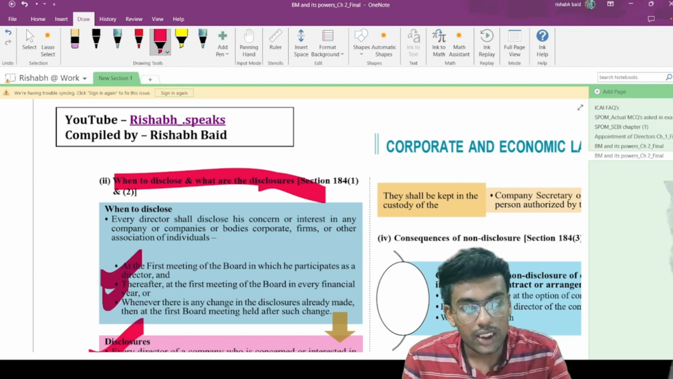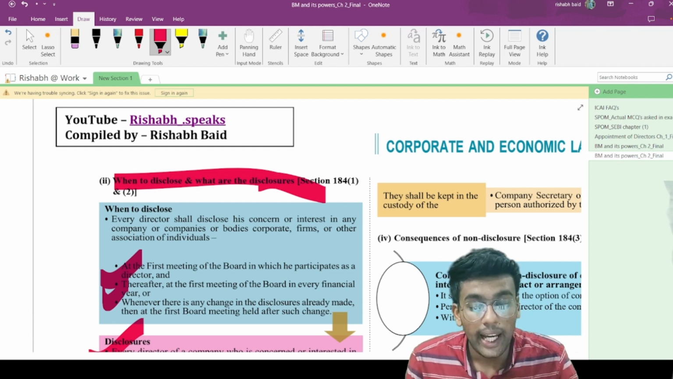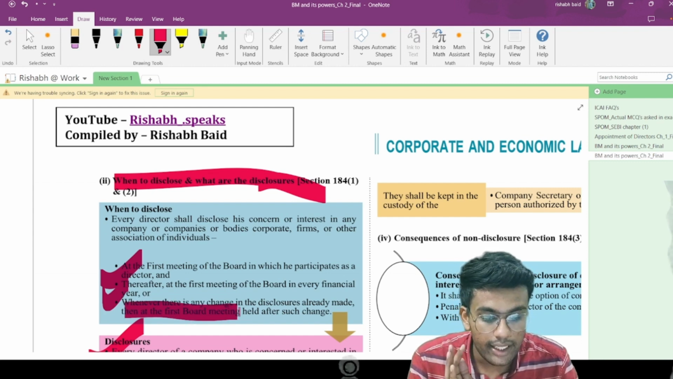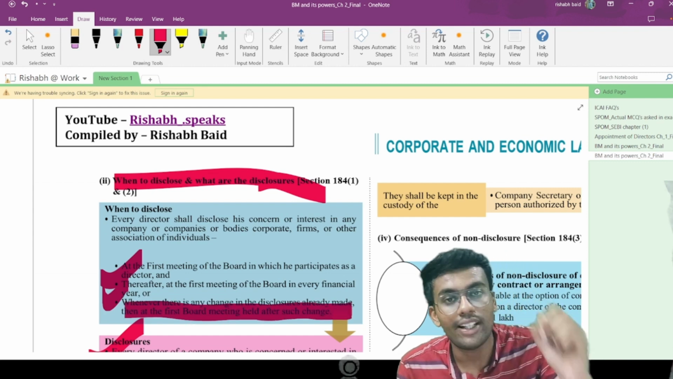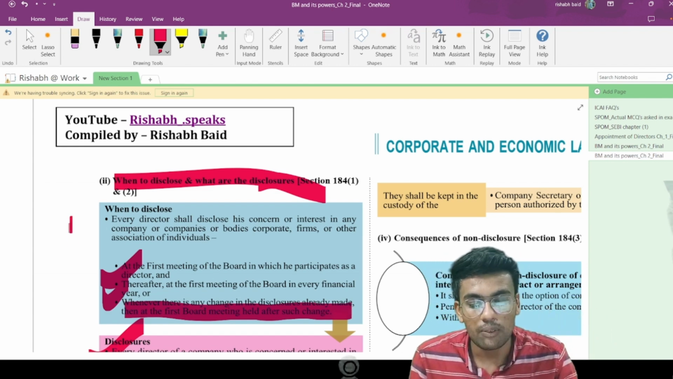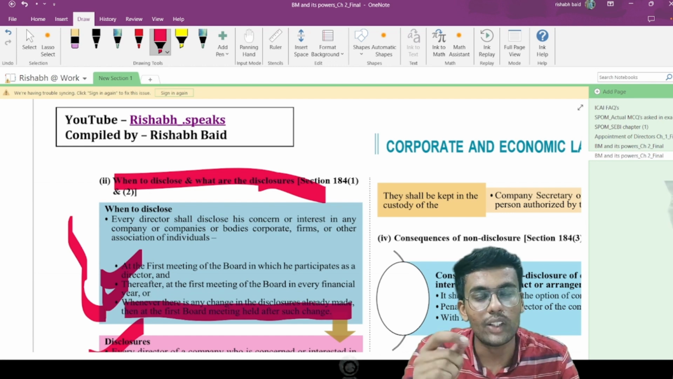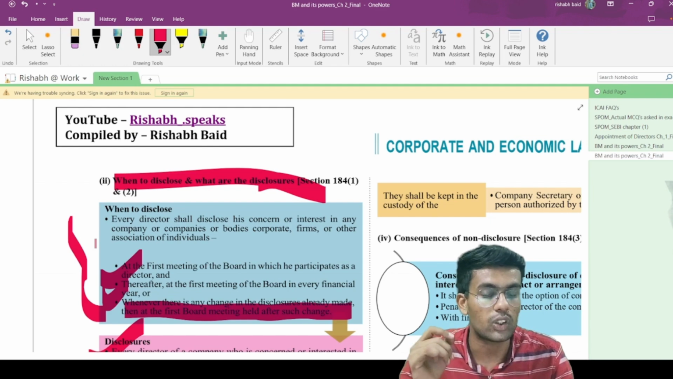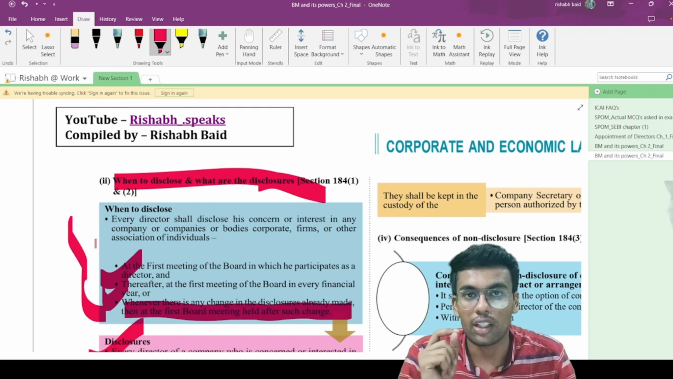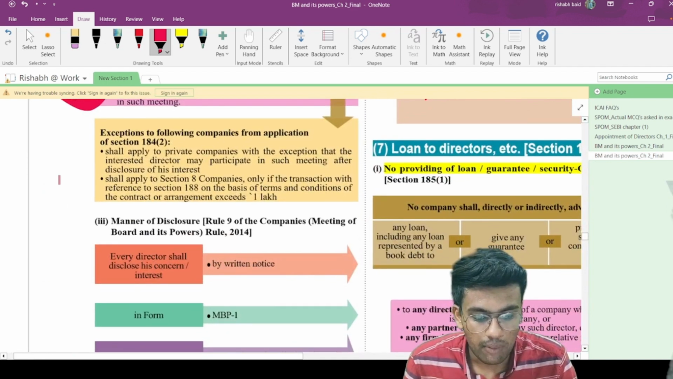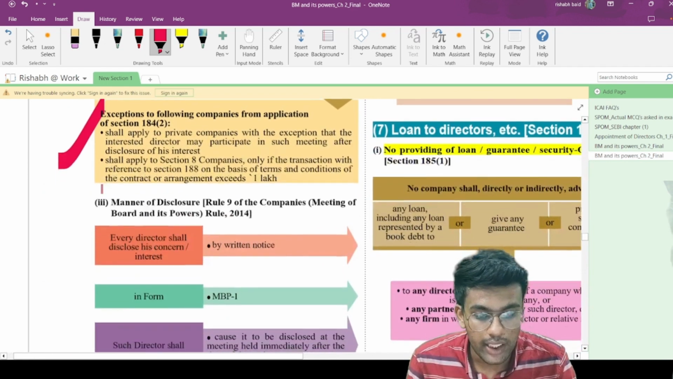Thereafter, it should be disclosed at the first meeting of the board in every financial year, and whenever there is a change in the disclosure already made, at the first meeting of the board after the change in the interested directorship. So this is when to disclose your interest in the company, and in which meeting. This can also be a potential point for an MCQ in the examination. Now this one you can read on your own.